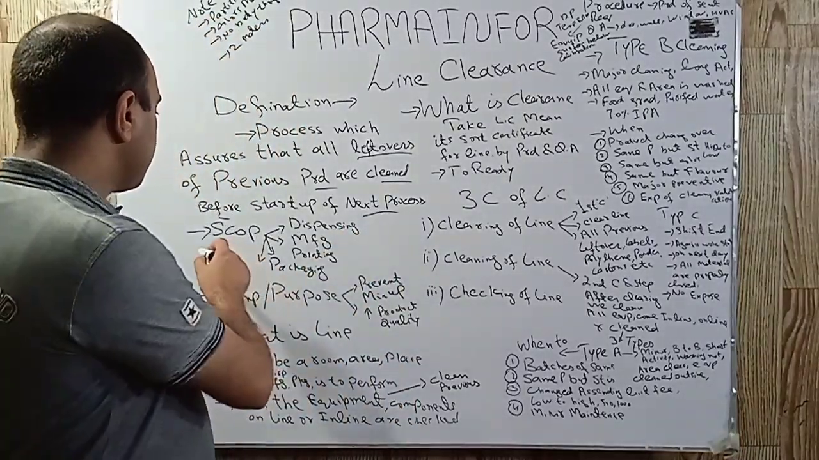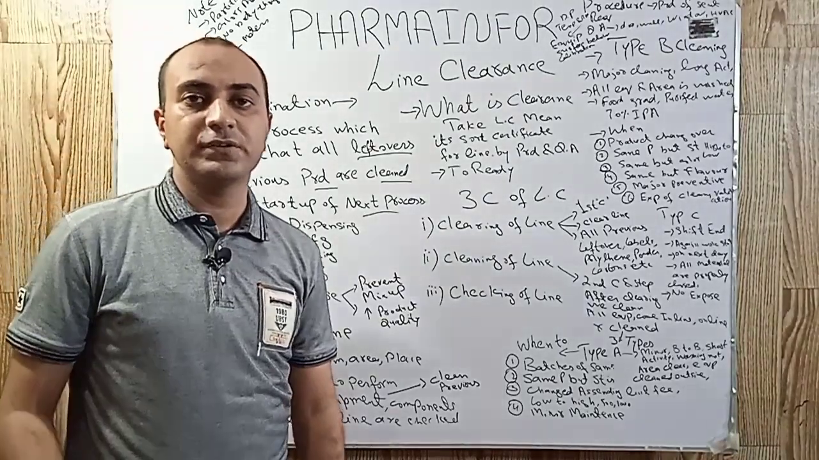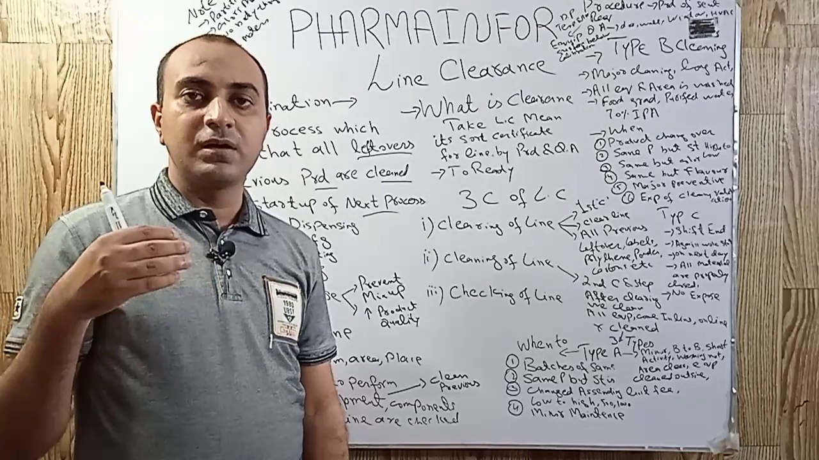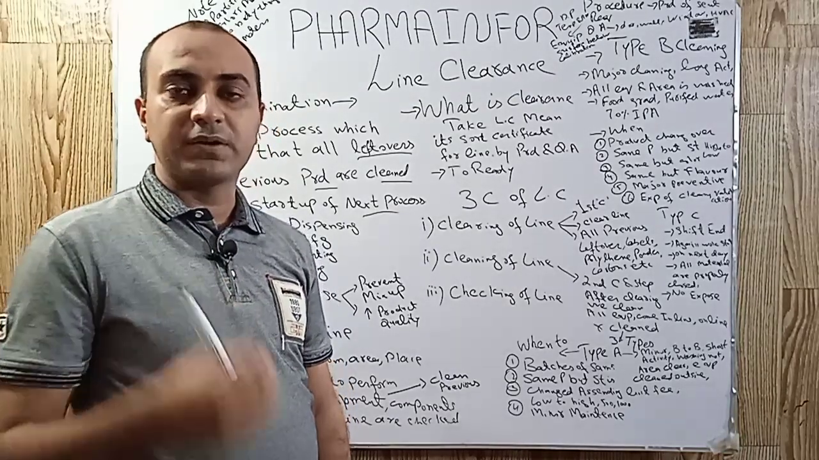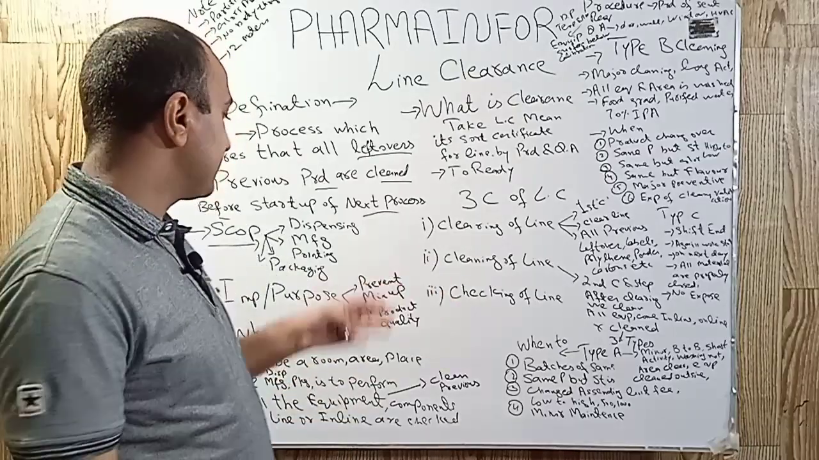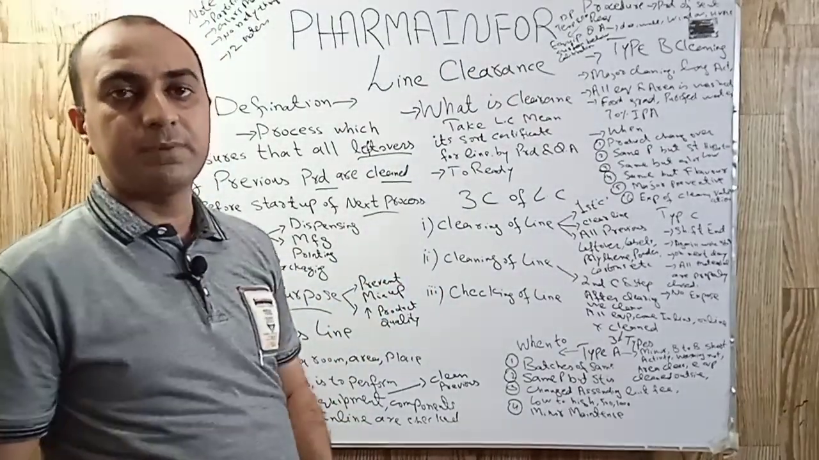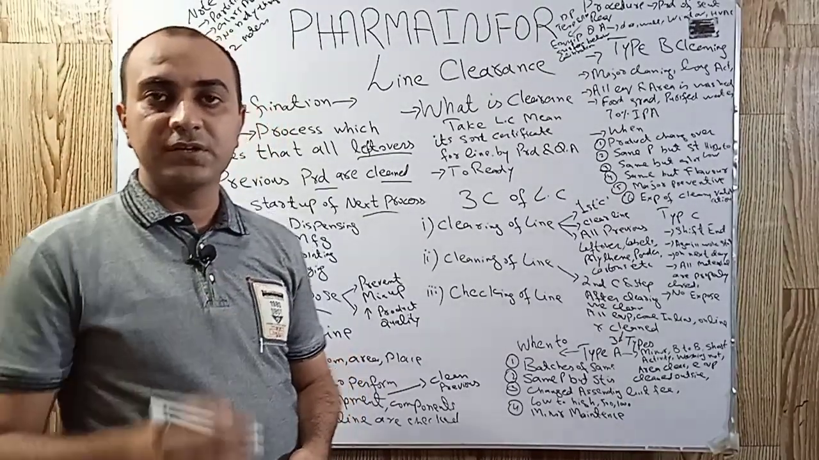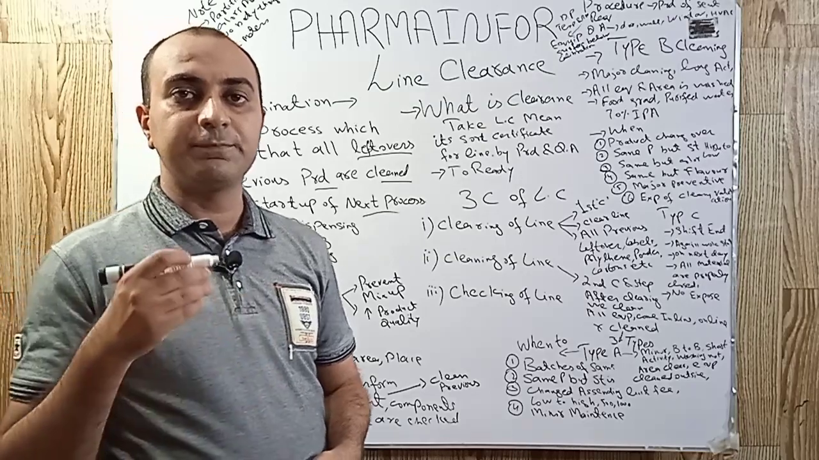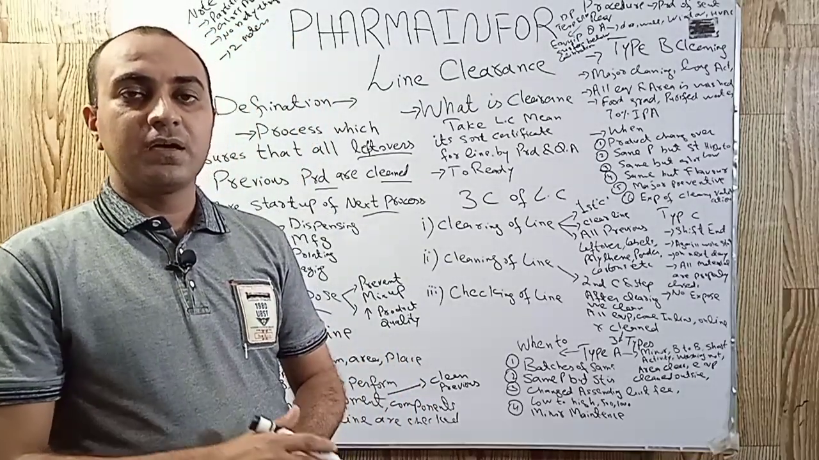So what is the scope of line clearance? Line clearance is performed before any dispensing activity, manufacturing activity, packaging activity, or labeling activity. Importance and purpose of line clearance. Line clearance is a very critical step and it prevents cross contamination and mix-ups.